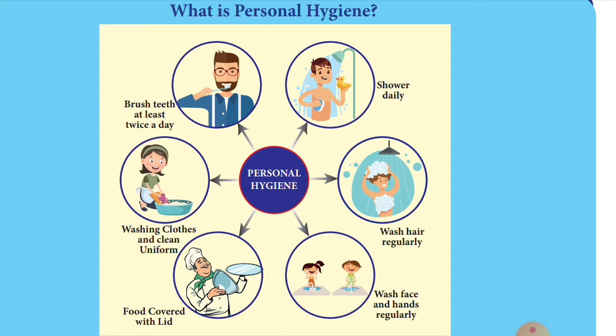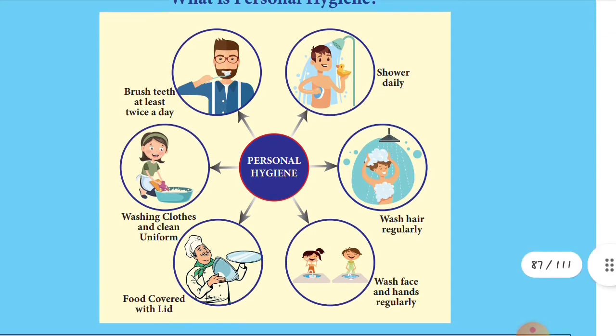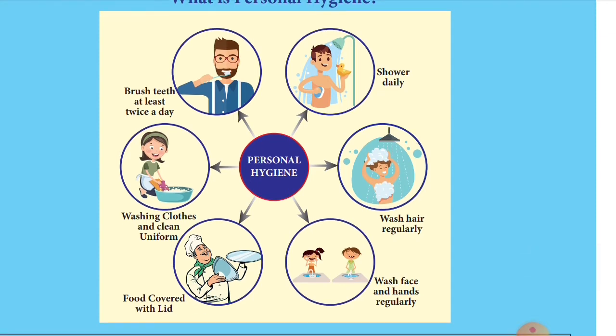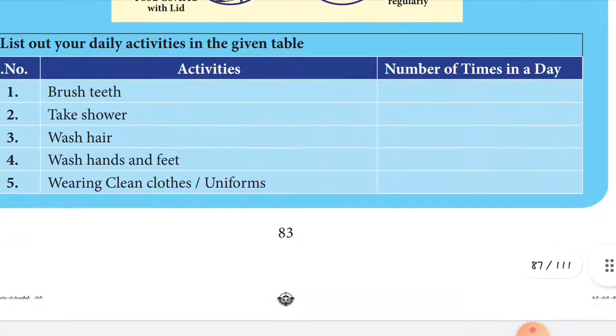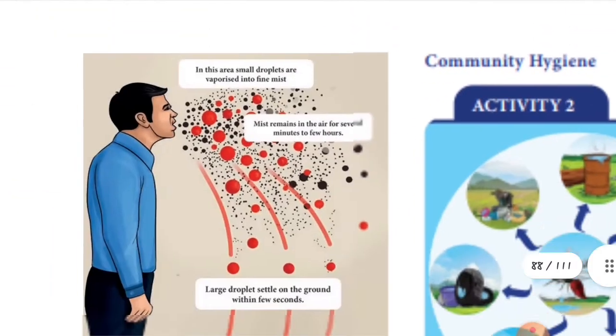See this picture, children: brush teeth at least twice a day. See the next picture: shower daily. And the third picture: wash hair regularly, at least twice or thrice weekly. Wash face and hands regularly, even before eating or after eating your meals. Keep food covered with a lid. And wash clothes and clean your uniform. That's very important.